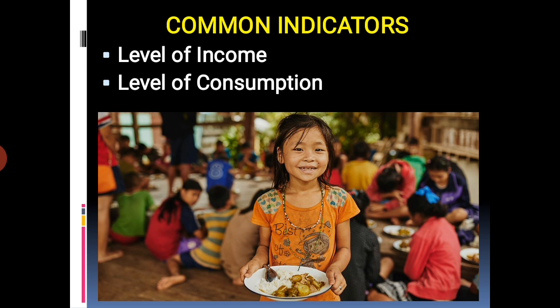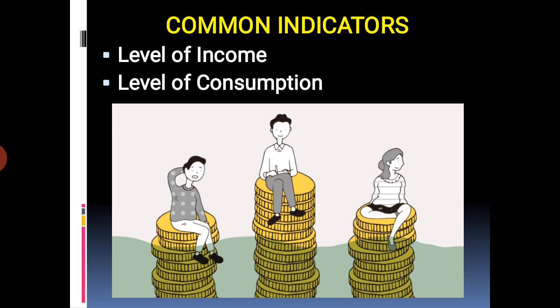Okay, common indicators. Students, level of income and level of consumption, these are the two most important common indicators. With the help of these indicators, we can assess the poverty status, poverty ratio. Students, what do you mean by the level of income? Listen, the equilibrium level of income is the point at which a business is able to sell all of the goods it planned to. It's called level of income.